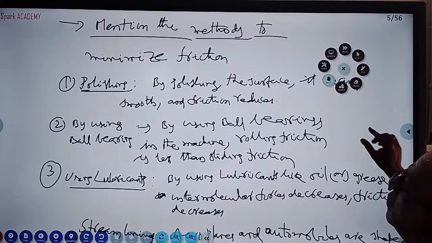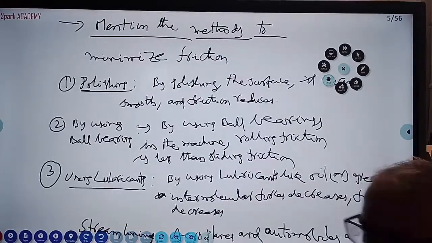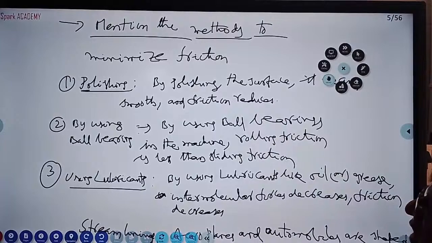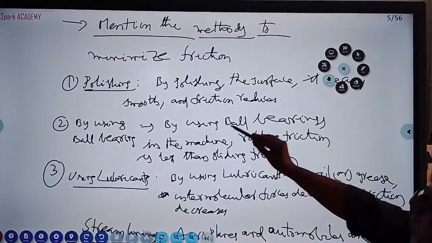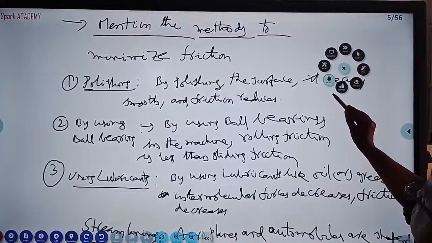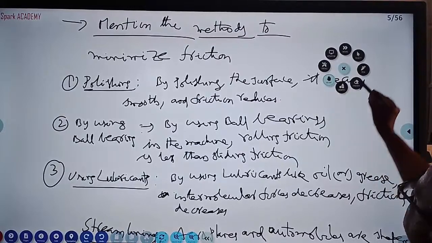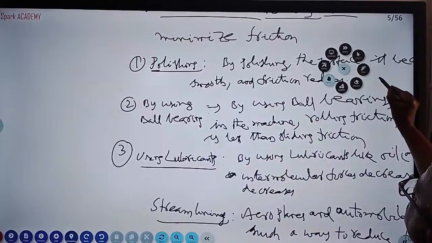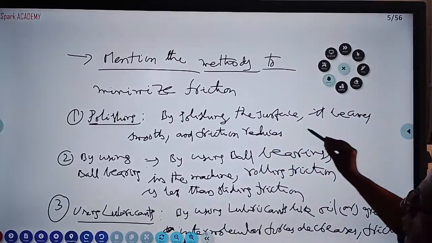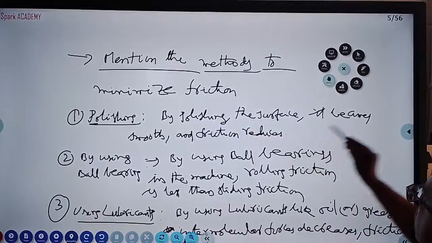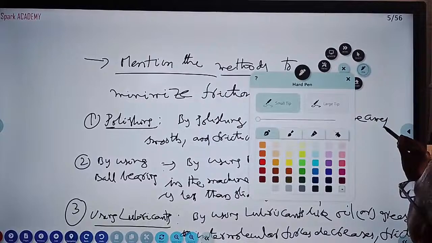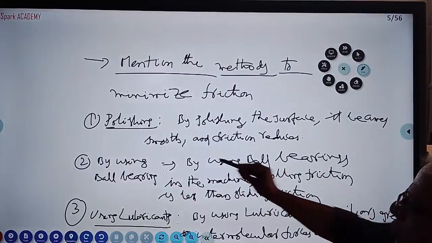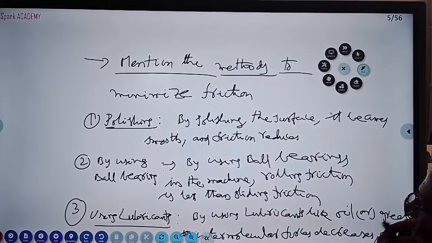Students, what is the writing you won't understand? You see, everything you want, it is difficult to get, student. Adjust to the writing. Different persons write in different ways, but I will try my level best. Polishing. By polishing the surface, it becomes smooth, and friction reduces.